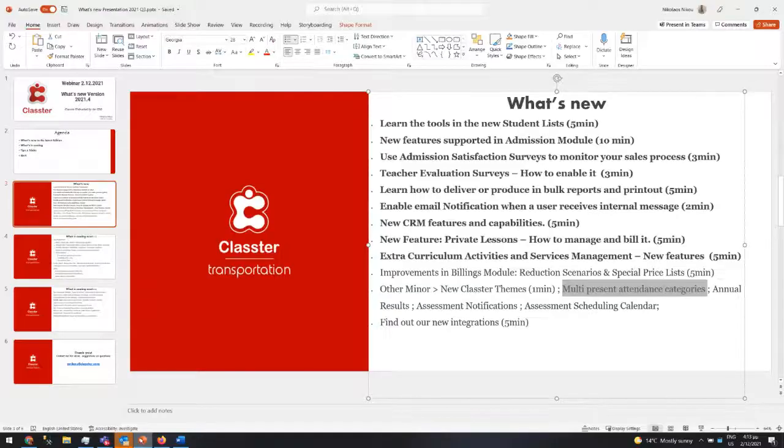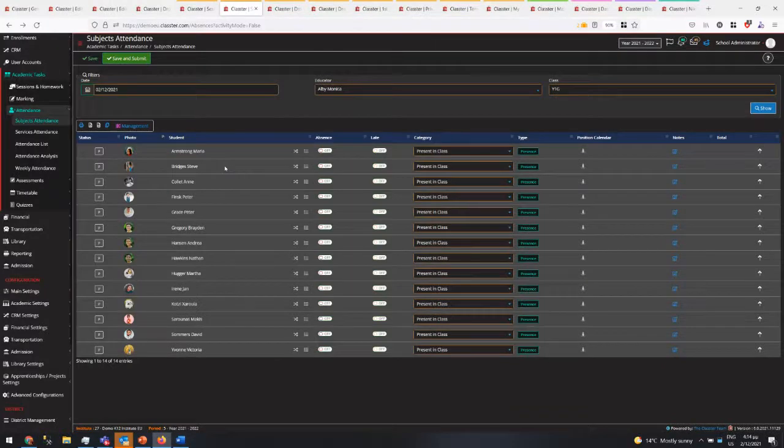Next one: annual results. For those of you that use annual results, first of all, let me explain in two words about annual results. Annual results is a calculation at the end of the year of the progress of the students, the overall GPA or annual mark of the student, which can indicate if the student is allowed to go to the next year, if they can progress in the curriculum, move from year 1 to year 2, and so on. It is used in both K-12 and higher education. The methodologies used are different, but the processes are very, very identical.